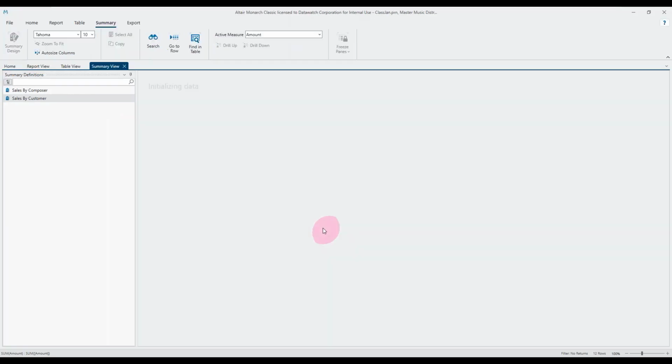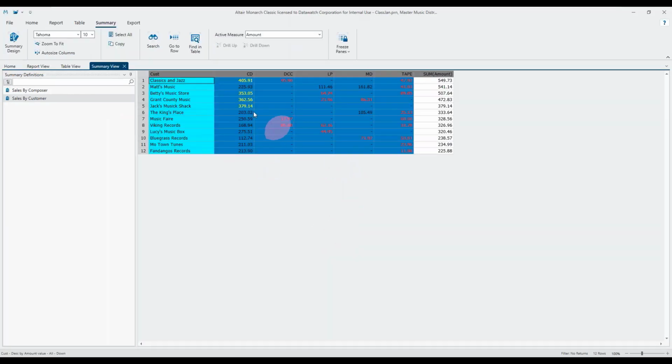And now when we apply it, we can see everything above 300 is in the yellow, and everything below 100 is in the red. So that's the upper limit coloring. So just to mention again, the coloring, and of course therefore the upper and lower limit coloring, is only available in Monarch Classic. I'm just checking that there's no questions coming in at the moment.